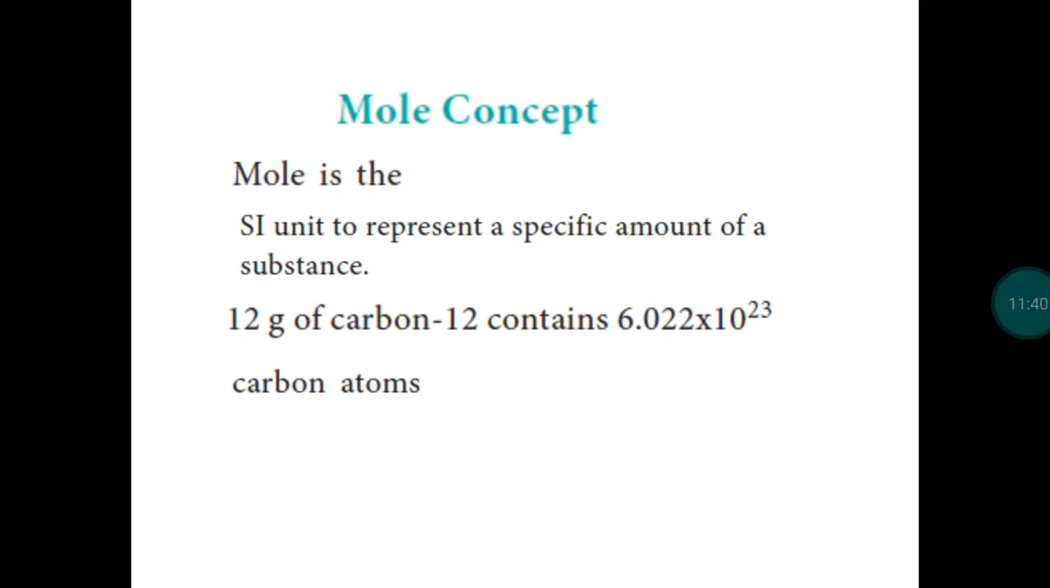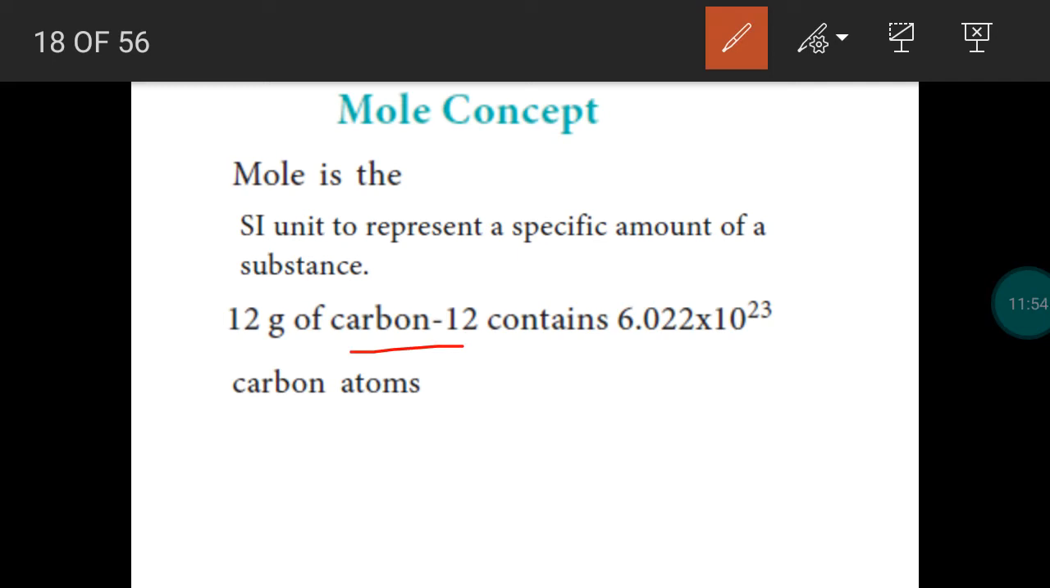As we know, mole is the SI unit of quantity of substance. In physics, you studied the fundamental quantities. The SI unit of quantity of a substance is called what? Mole. When we take 12 gram of carbon-12 isotope, this is the standard atom. Its atomic mass is 12 gram. So when we take 12 gram of carbon-12 isotope, the number of carbon atoms is 6.022 × 10^23.